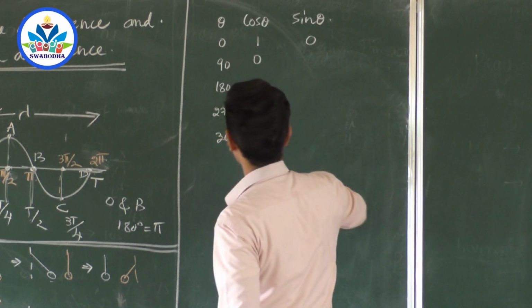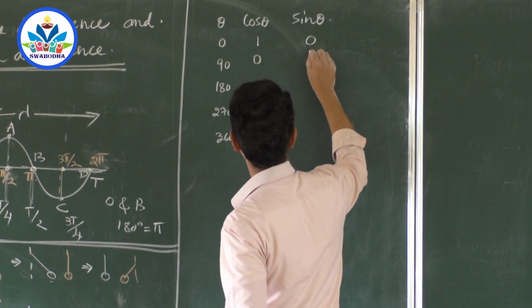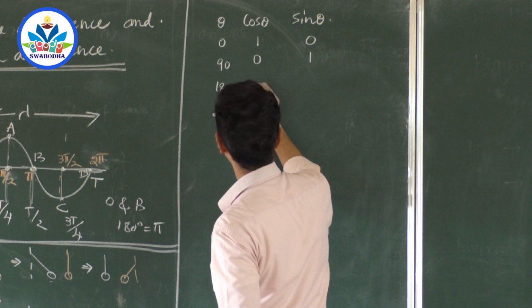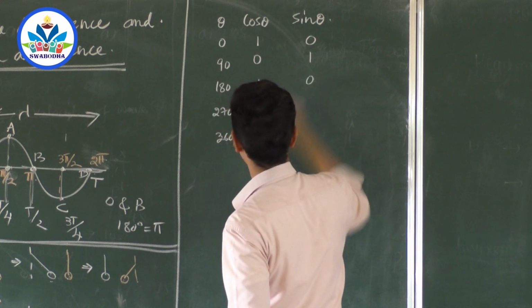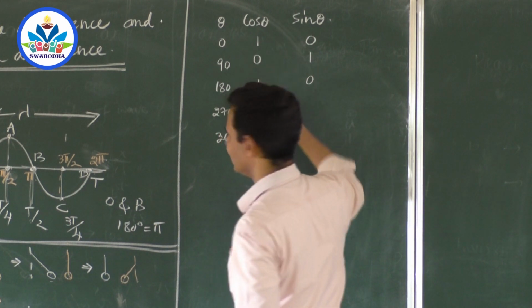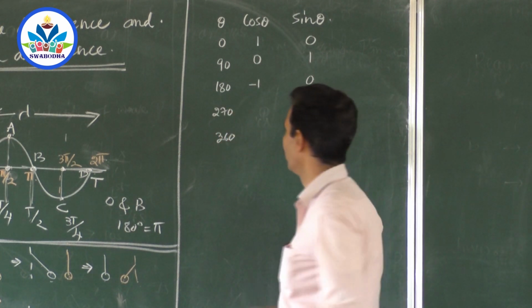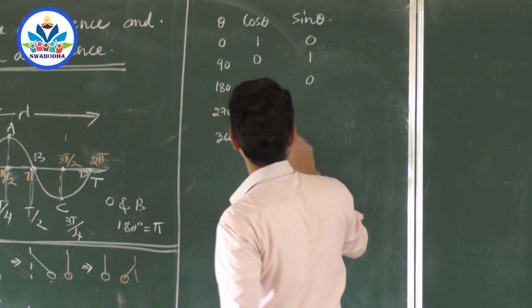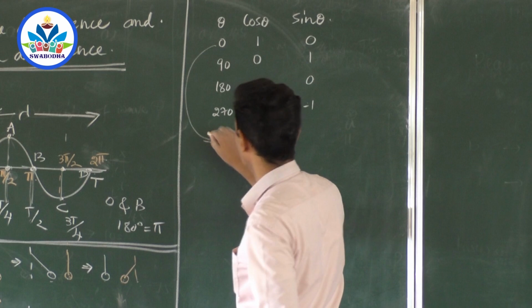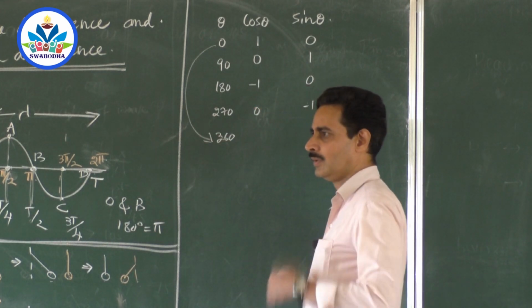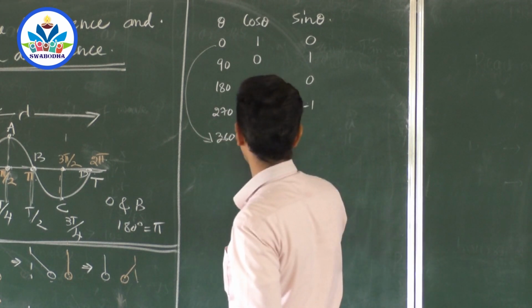Cos 90 is 0, and sin 90 is 1. Cos 180 is minus 1, sin 180 is 0 again. So you just toggle the values 1, 0, minus 1, 0, and this is minus 1. And 360 is same as 0 value, right? It is 2 pi, and the values are the same. It is 1 and 0.